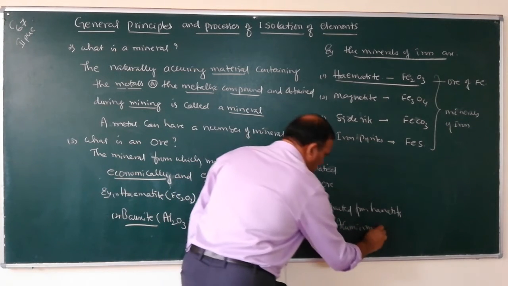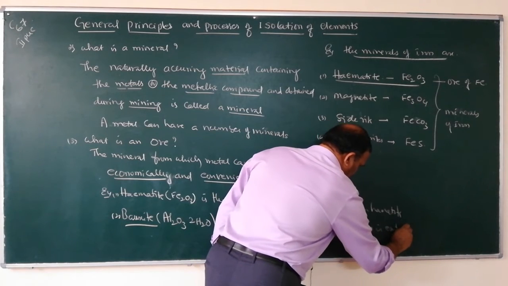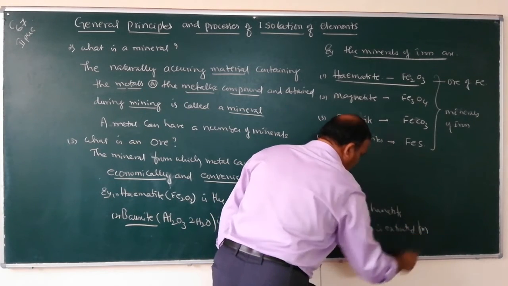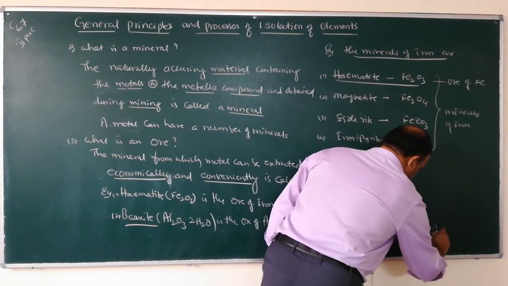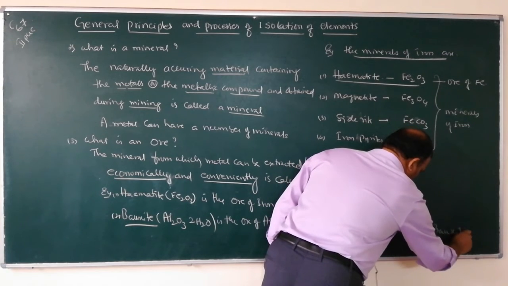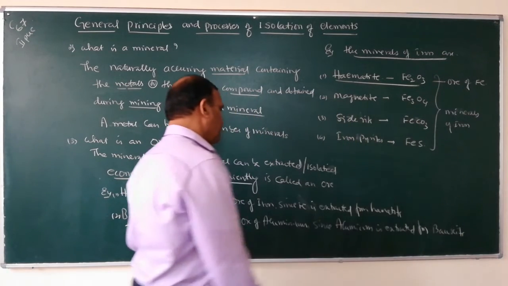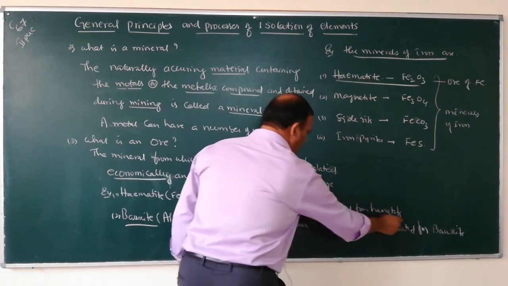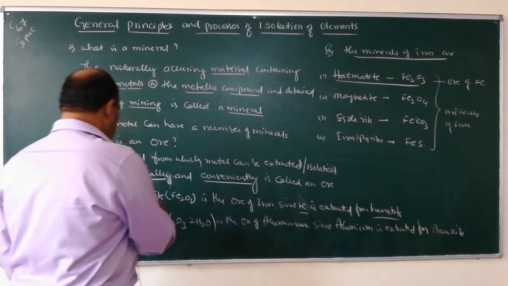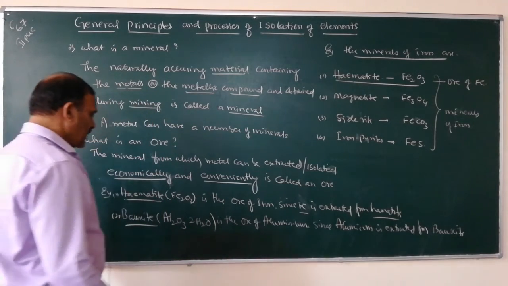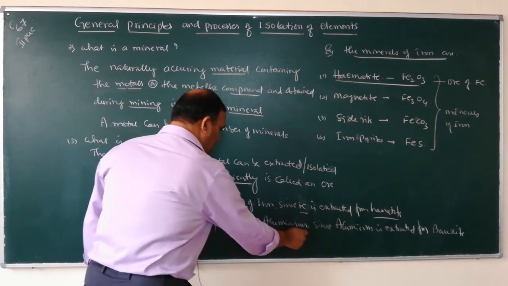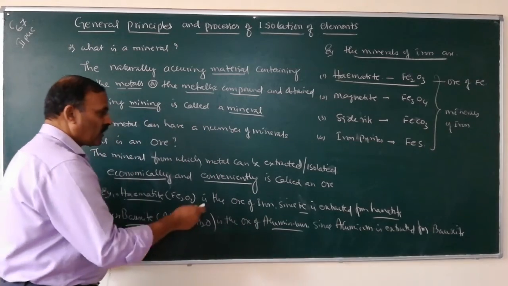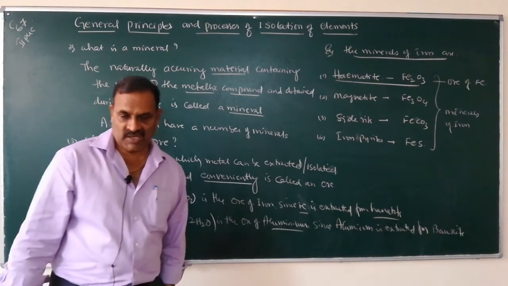Since iron is extracted from hematite, hematite is the ore of iron. Since aluminium is extracted from bauxite, bauxite is the ore of aluminium.